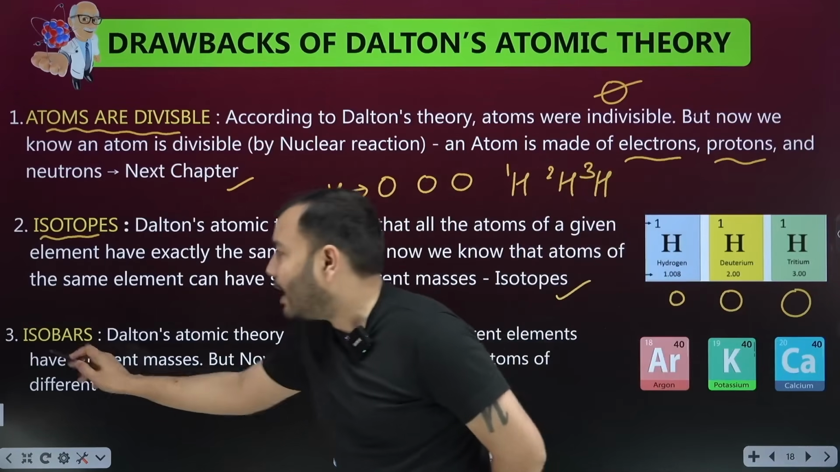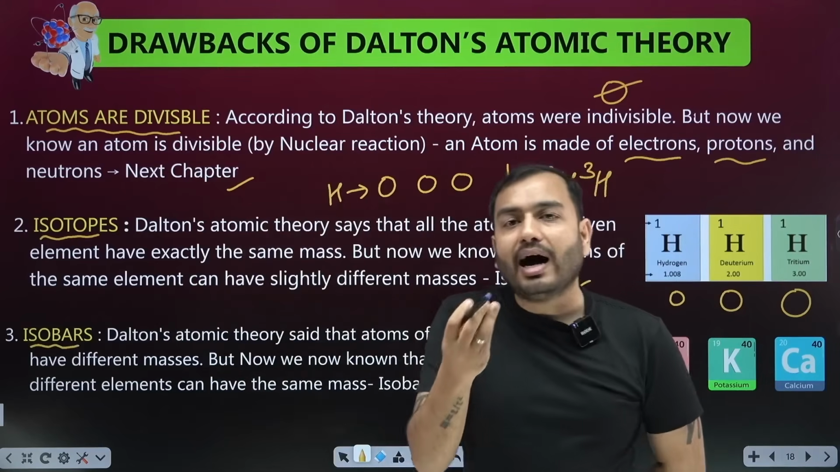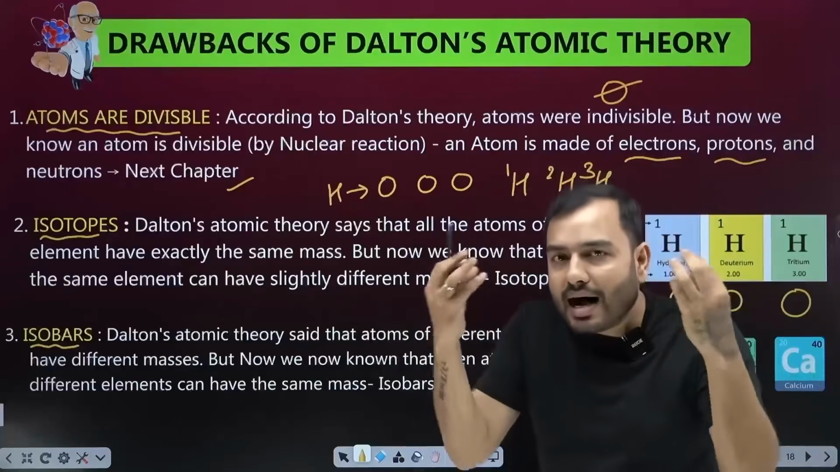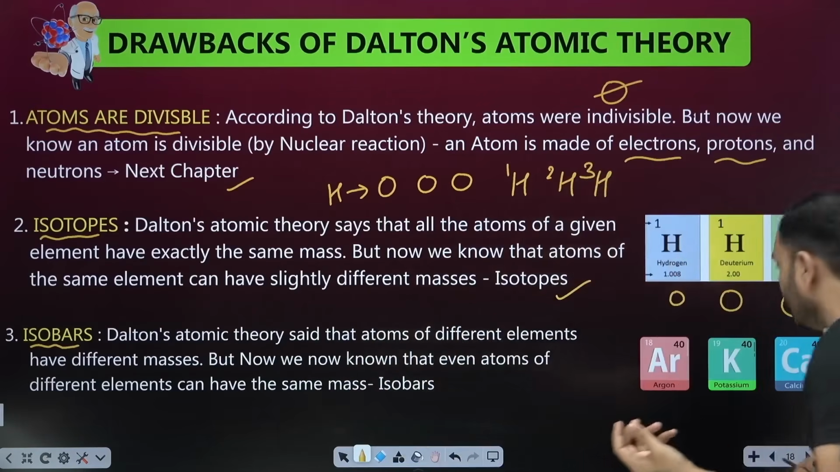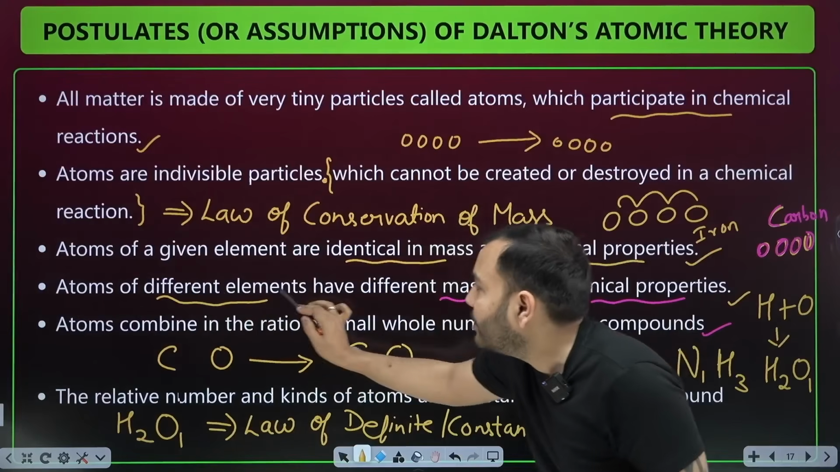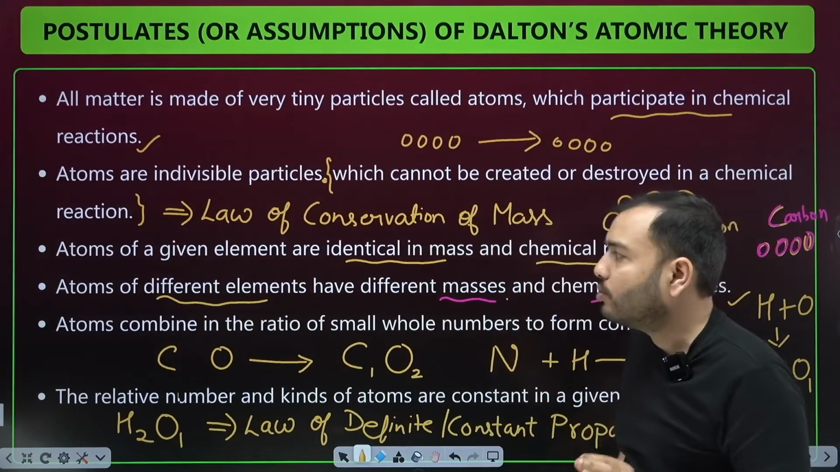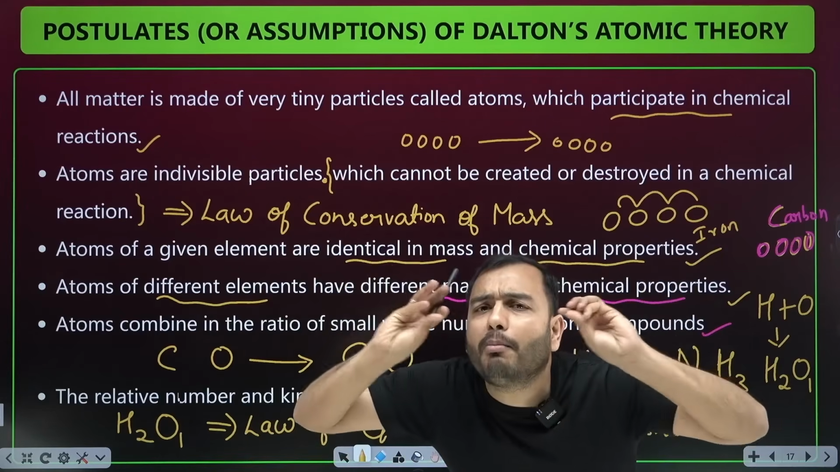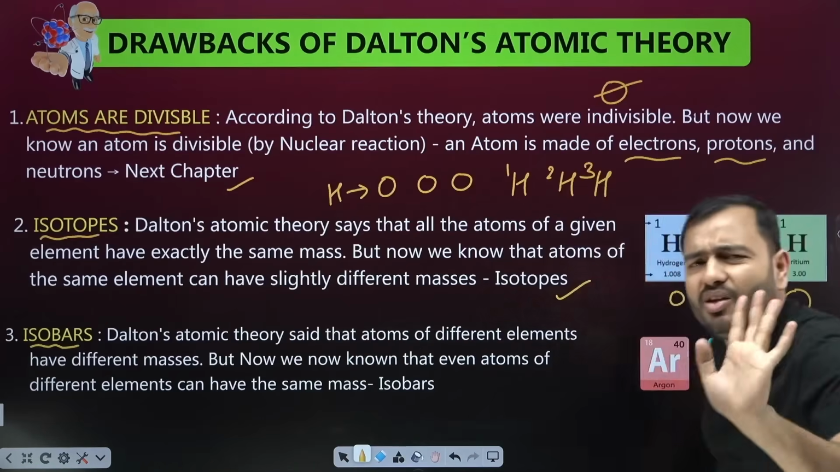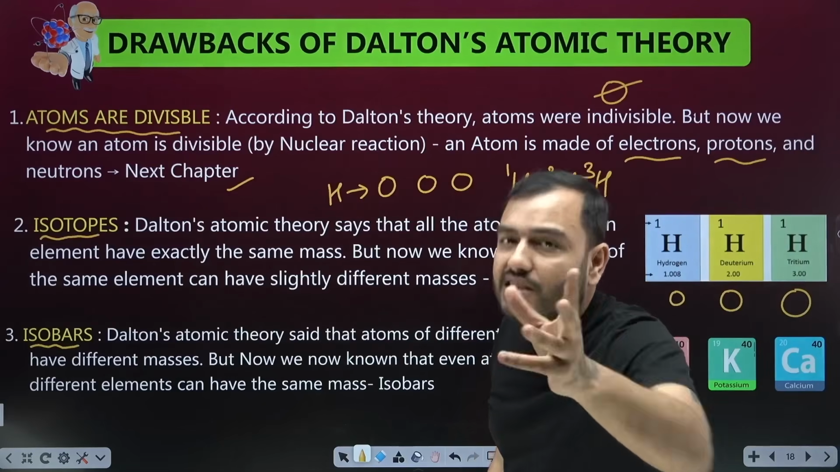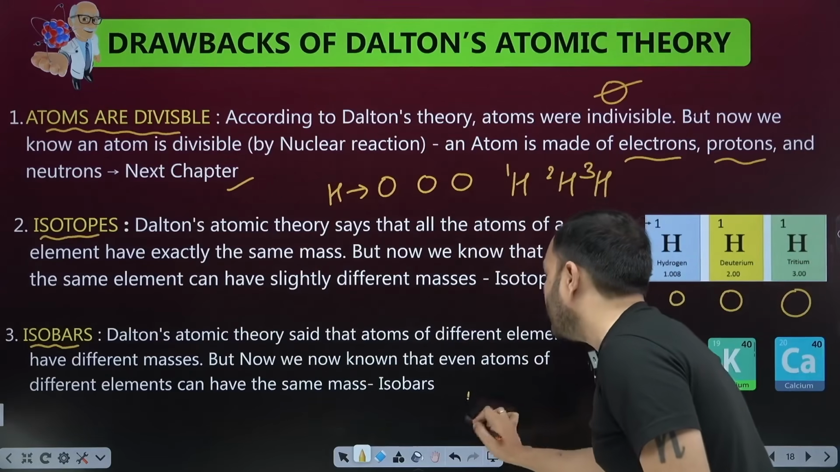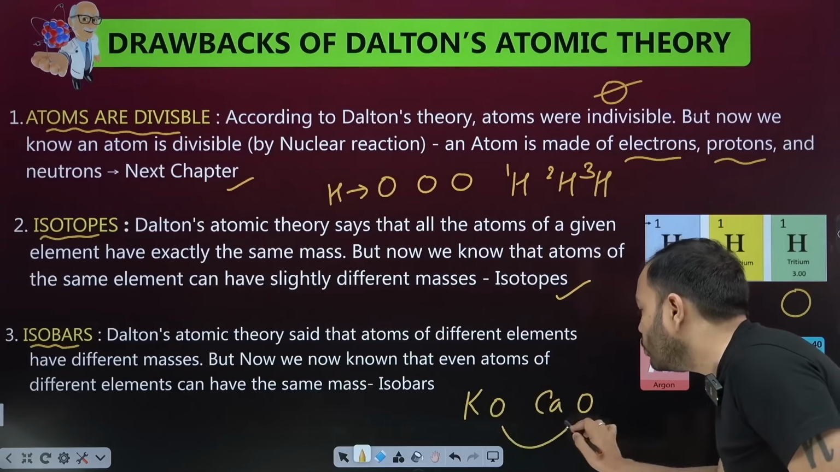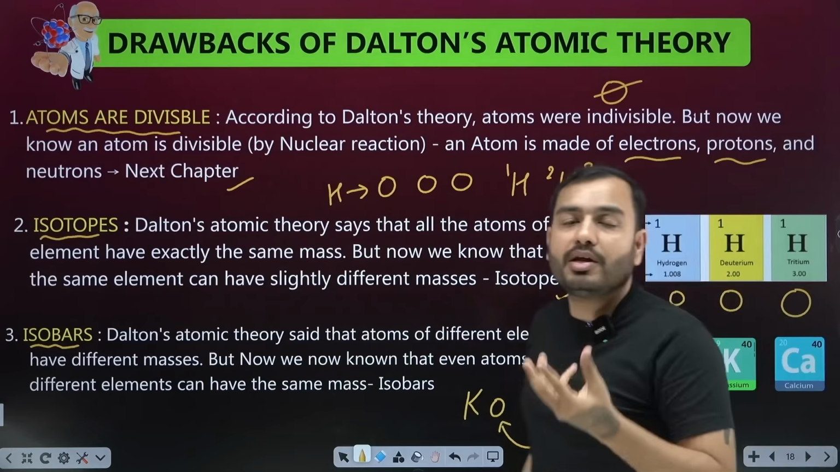Another thing we called isobars. What are isobars, beta? Dalton said that if there are 2 different elements, the mass of their atoms will be different. Did he say that or not? This is what he said: atoms of different elements have different masses. Yes or no? That the atoms of 2 different elements will be completely different in mass. This is generally the case, but in some places an exception was found. For example, we took an atom of potassium and an atom of calcium, and we saw that the mass of both of these atoms came out to be the same.